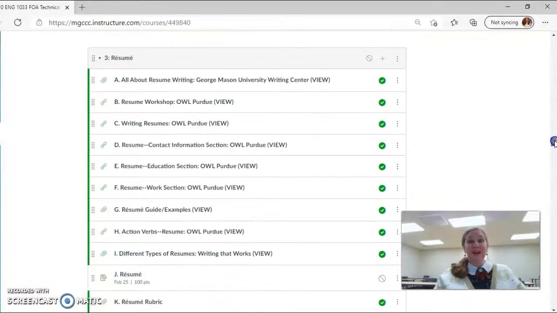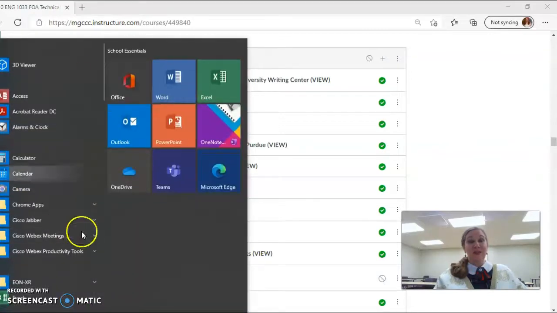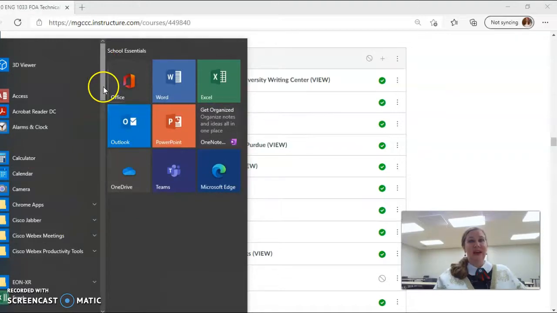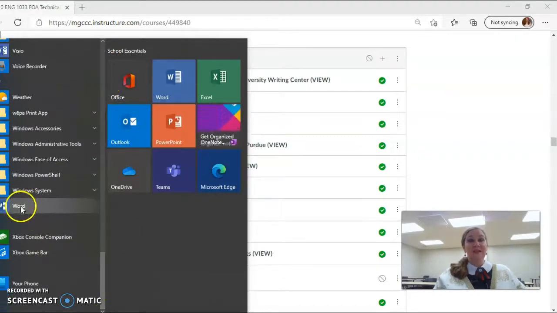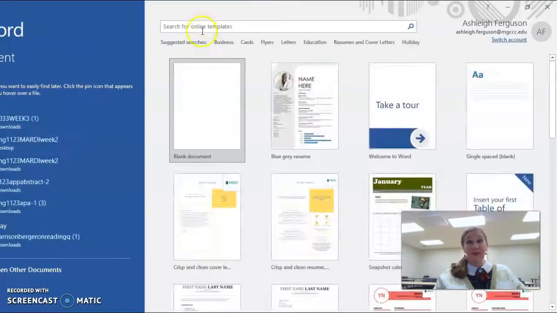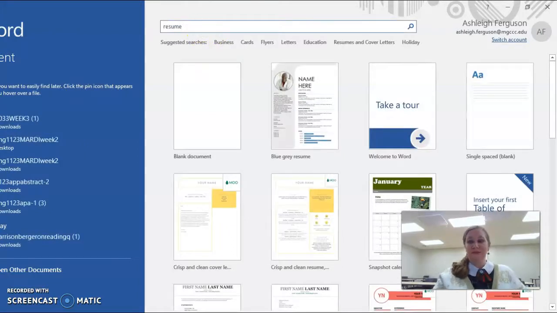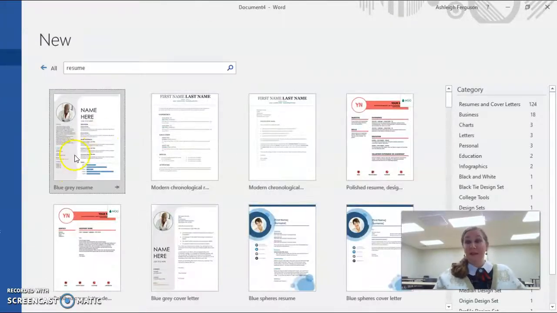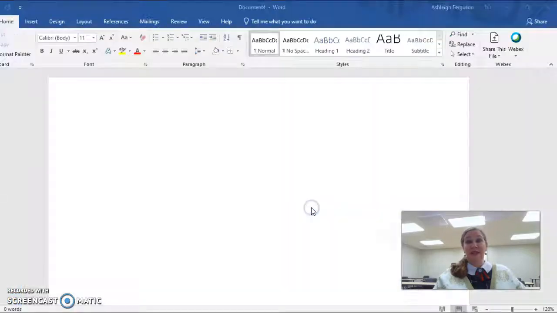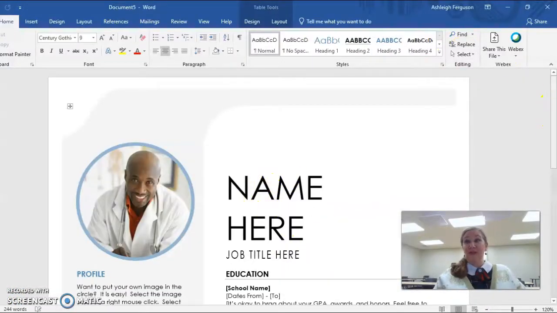Now, your second writing assignment is your resume, okay? Now, resumes, again, there are trends that have changed, okay? What's really cool is you can go into Microsoft Word, just like I did with the cover letter, and you can search resume templates. Like if you go here and do resume, it has templates. And you can find a template that's very similar to the template you used for your cover letter, okay? And again, you can create this and fill in your information, okay?